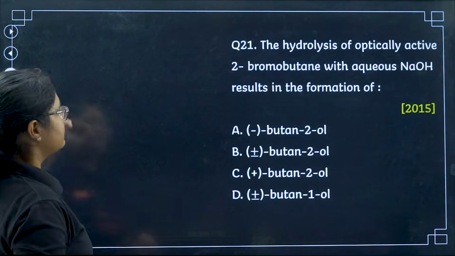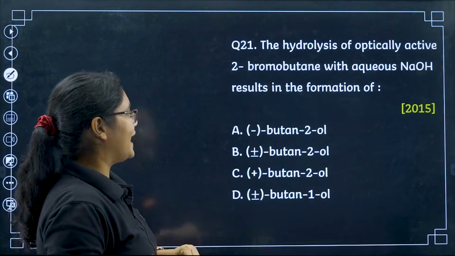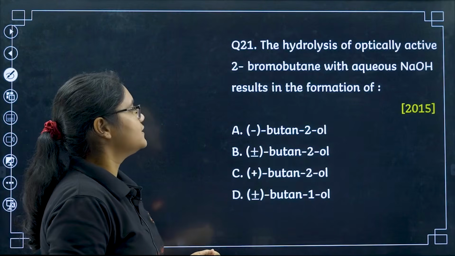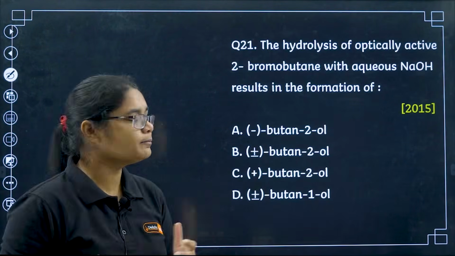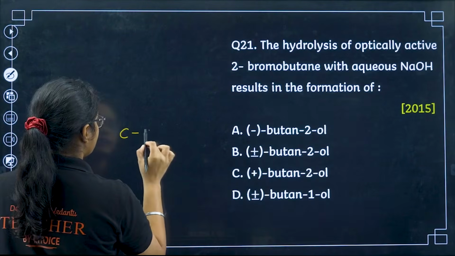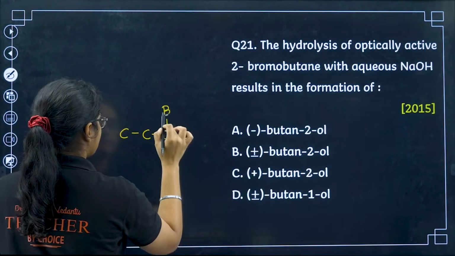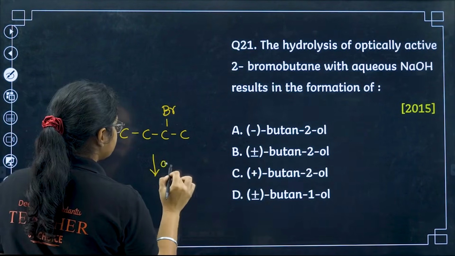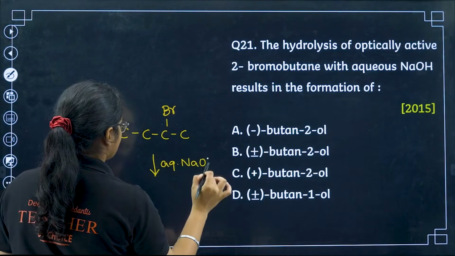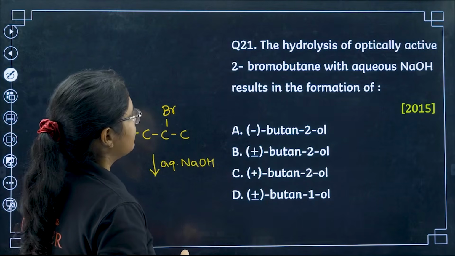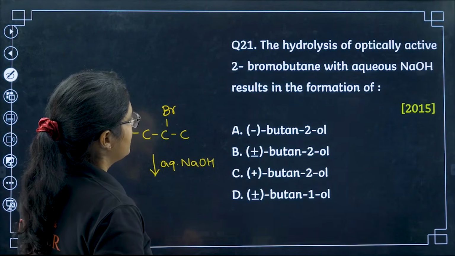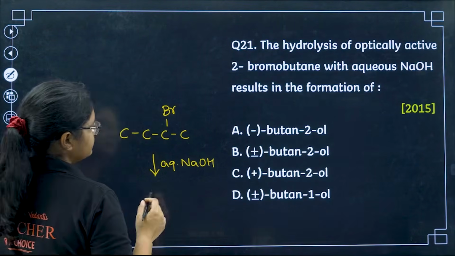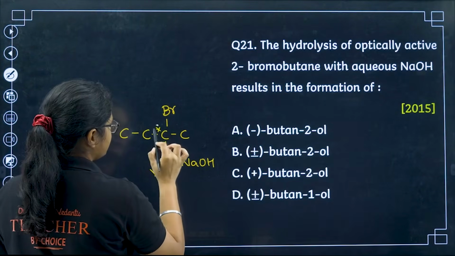Okay. 21st question: the hydrolysis of the optically active 2-bromobutane with aqueous NaOH results in the formation of... So you have 2-bromobutane. Now what will happen when it reacts with aqueous NaOH? Hydrolysis of optically active 2-bromobutane. Now if you see this compound, is it optically active? Yes, it is optically active.